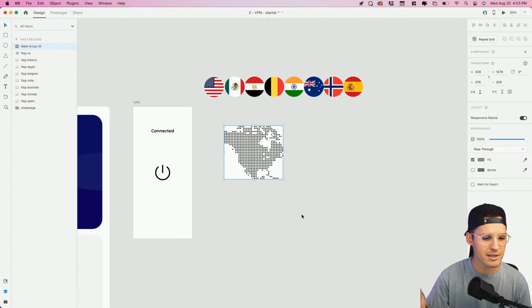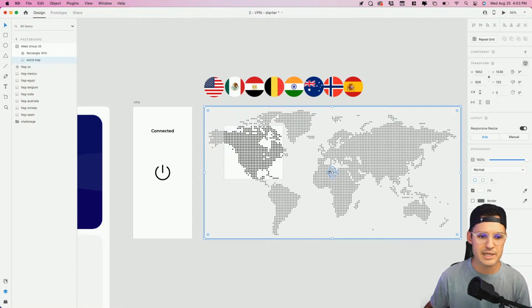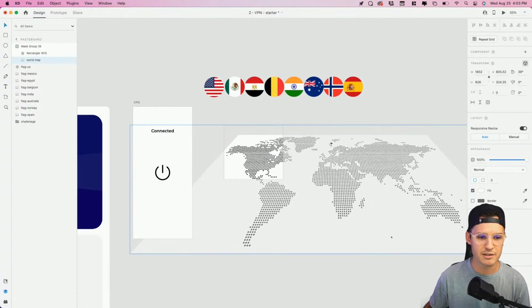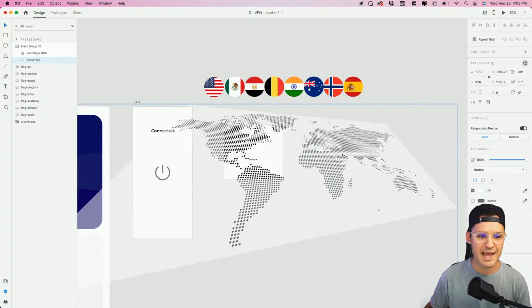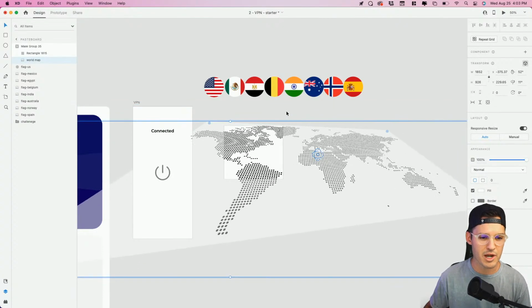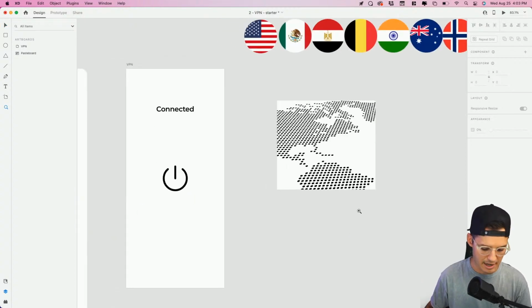Okay, so I'm just masking the shape there, but then what I want to do is something a little bit tricky. I want to come inside to my world map and turn on 3D, and why don't we give some fun kind of perspective to our map and then move that around so it's not such a flat object, but no, there's some fun 3-dimensionality to it, but then the whole thing is still masked and framed inside of our shape.